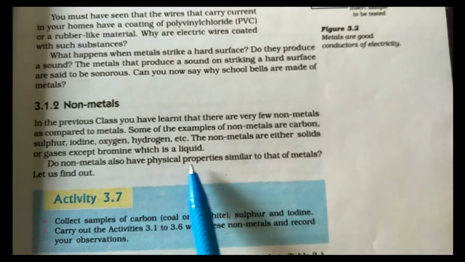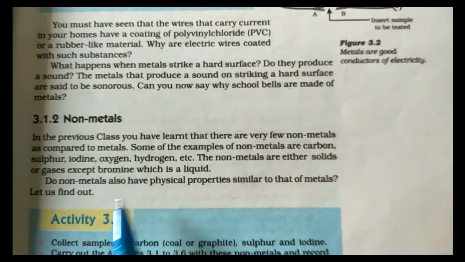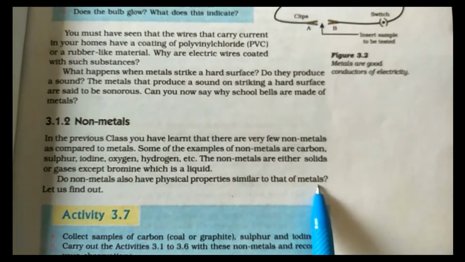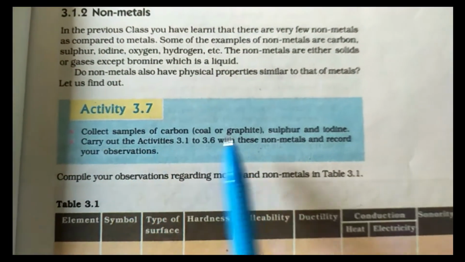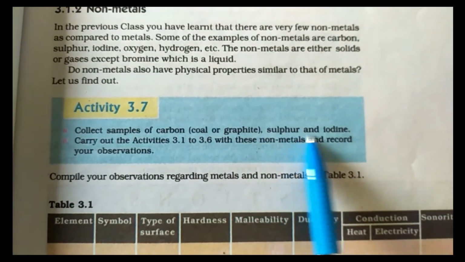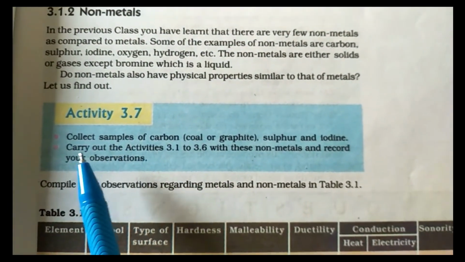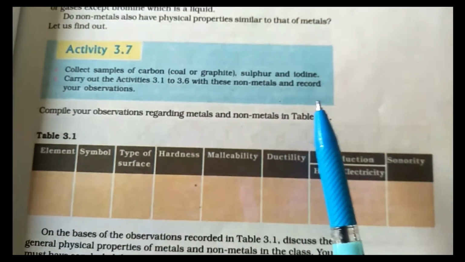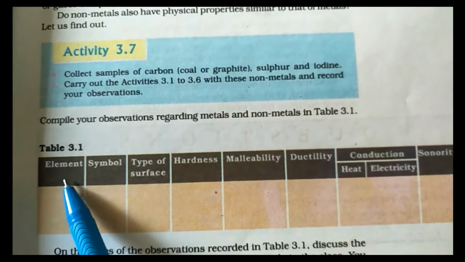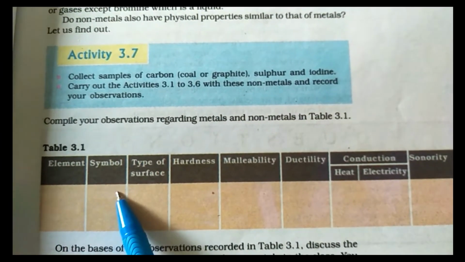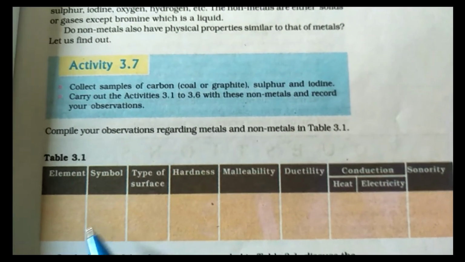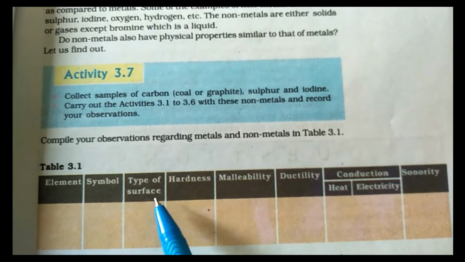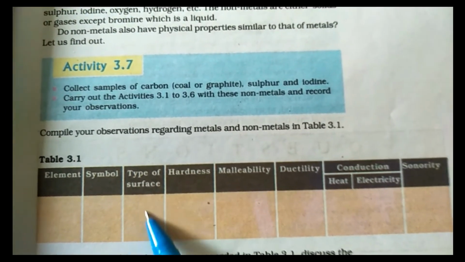So do non-metals also have physical properties similar to those of metals? Let us find out. I think it is different from metals, which is why we are showing the properties. Activity 3.7: collect samples of carbon (coal or graphite), sulfur and iodine, because these three are examples of non-metals. Carry out the activities done earlier with non-metals and record your observations. So the elements are carbon, symbol C; sulfur, symbol S; and iodine, symbol I. The types of surface: do they have a shiny surface or not?